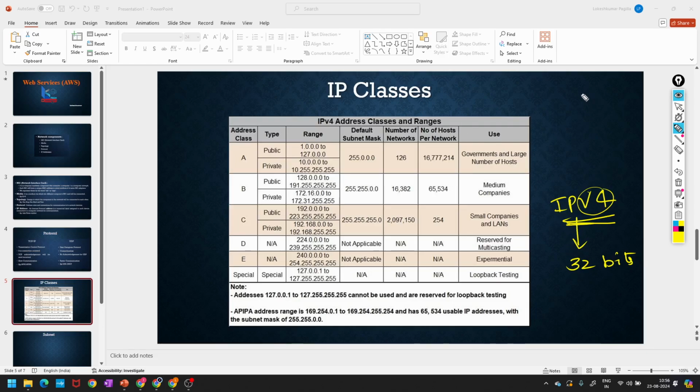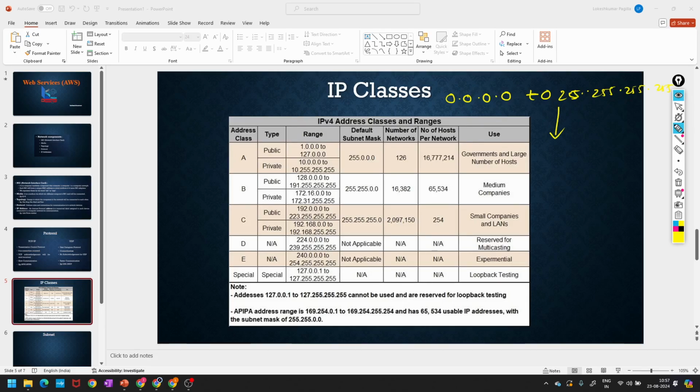How? In the form of zeros and ones like this. So we can assign these IPs to the machines, correct? So we have a range, 0.0.0.0 to 255.255.255.255, right?